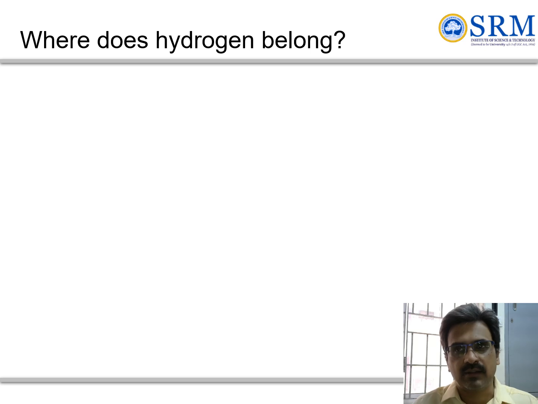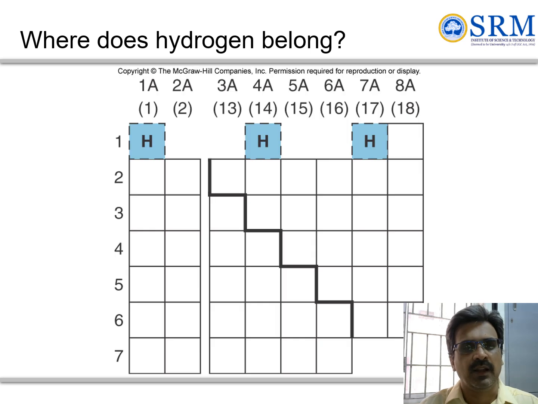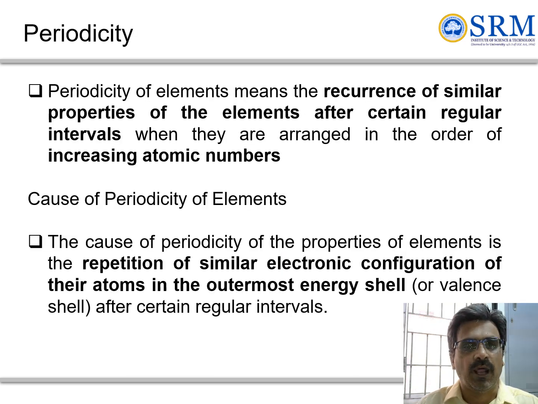There are still some questions which are not very well resolved in the periodic table, which is where hydrogen belongs. Whether it belongs in the first group, or in group 4A with half-filled electrons, or with the nitrogen family, or in the halogen family. So this is one uncertainty present in hydrogen's position.